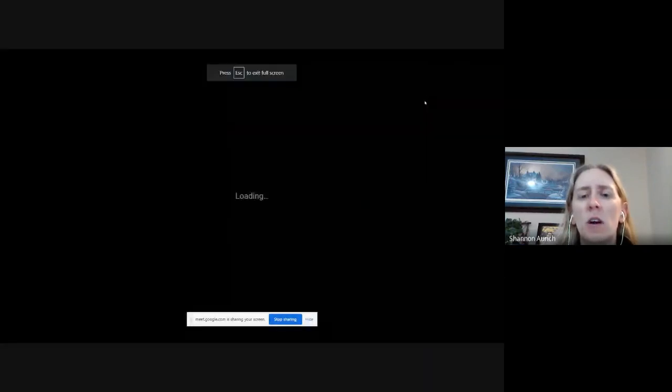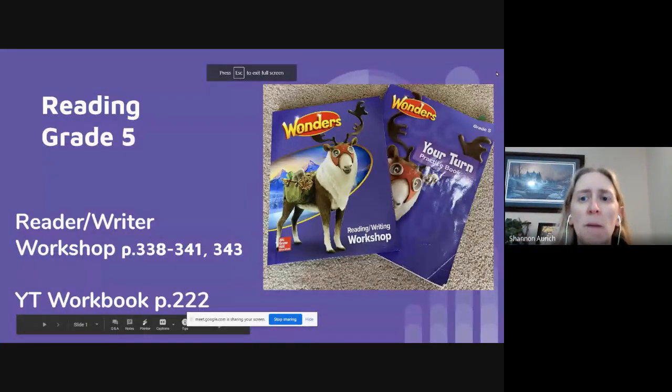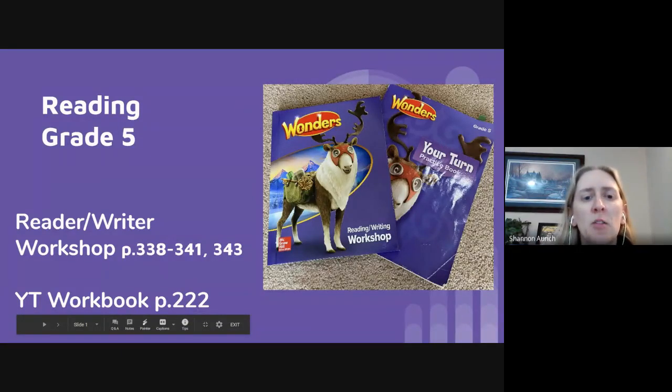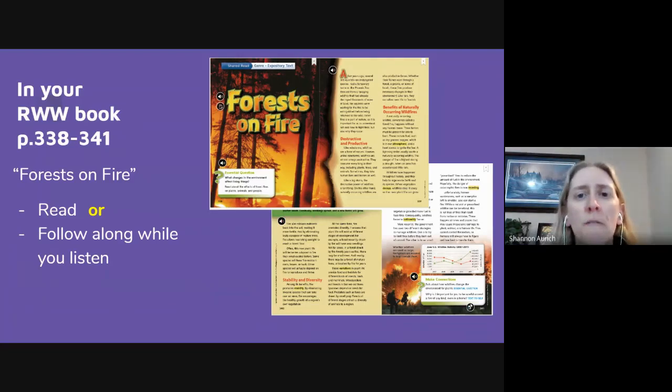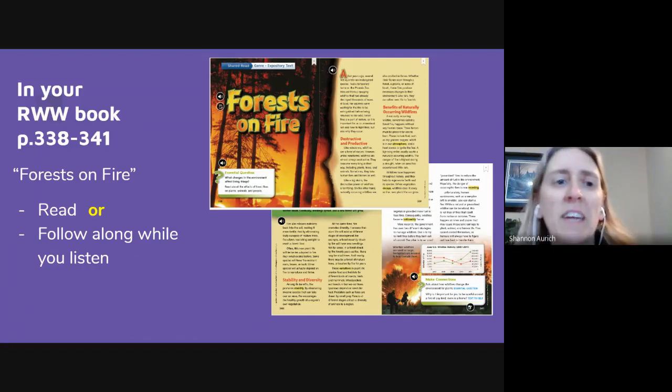Please take out your Reader Writer Workshop book and your Turn practice book. All right, Reader Writer Workshop book, you want to open up to page 338. Here we go. This is where you are going to read the short story, Forest on Fire. Actually, it's not a story. It is a piece of expository text about a topic.